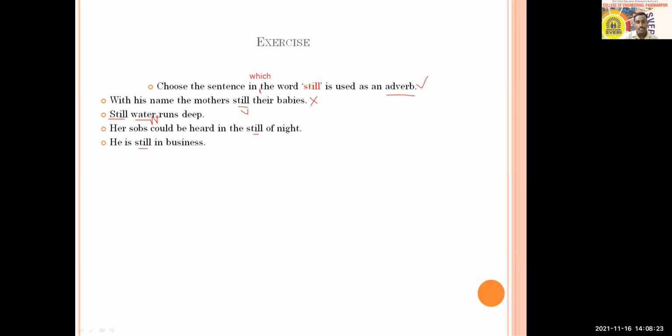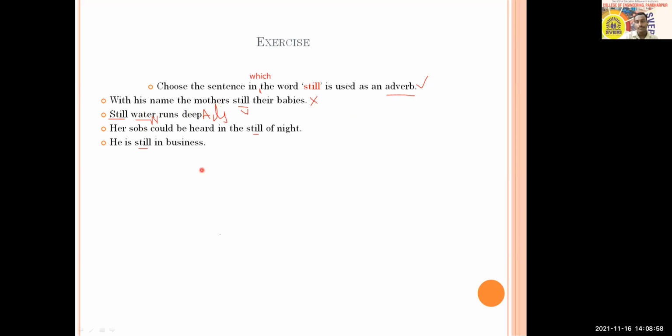What kind of water is it? Still water. So is it adverb or adjective? Still talks about water. What kind of water is it? Still water. So it is describing the noun water. So it is an adjective. So it is not an adverb. So you can't choose option B.